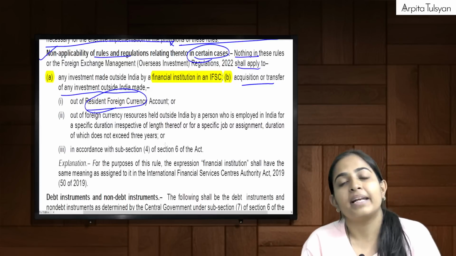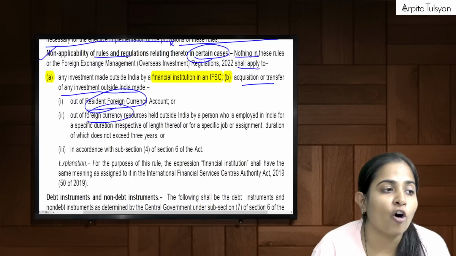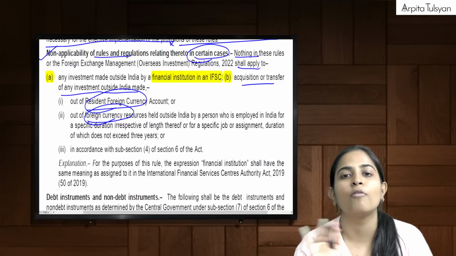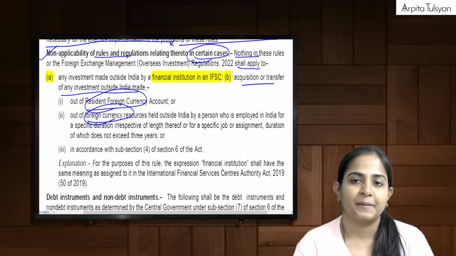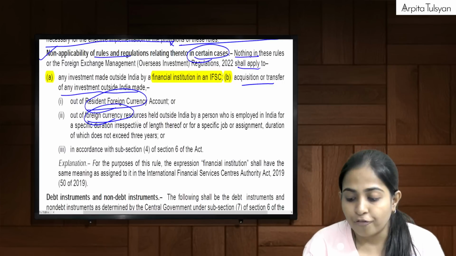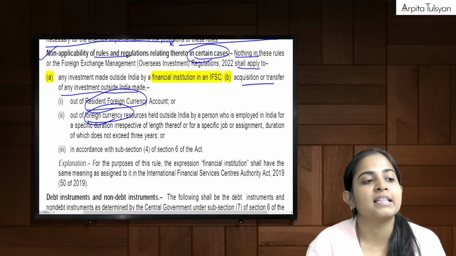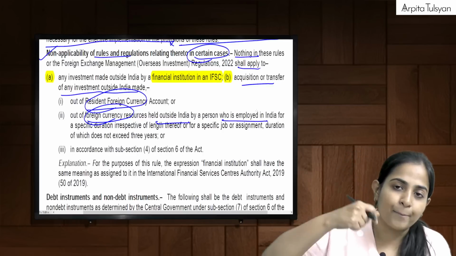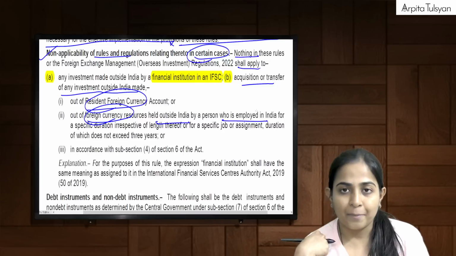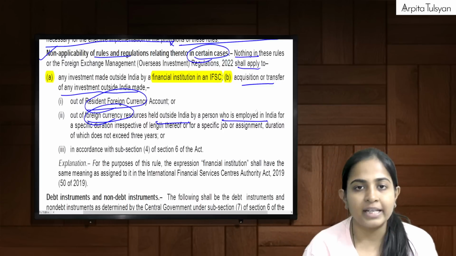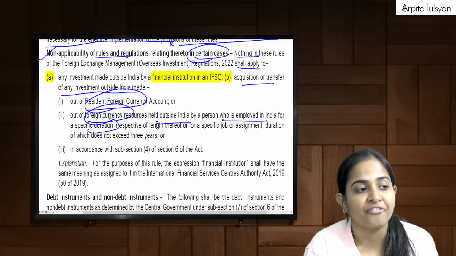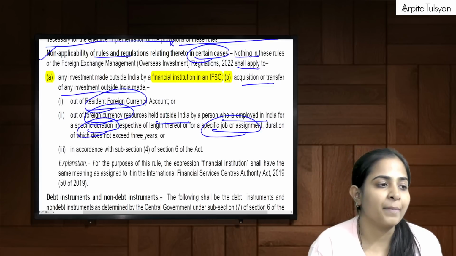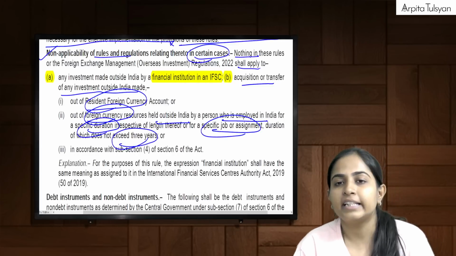Or if the money has been paid out of foreign currency resources held outside India, because there is no money flow from India, by a person who is employed in India for a specific duration, for a specific job or assignment, and the duration does not exceed 3 years.